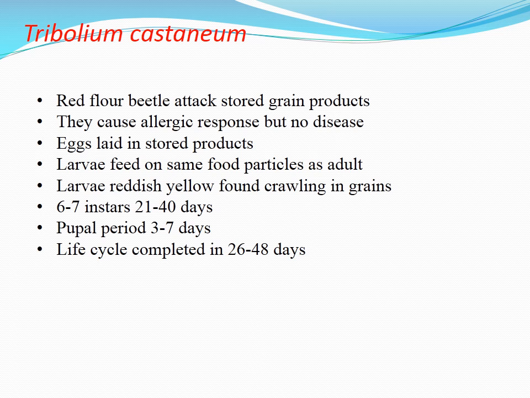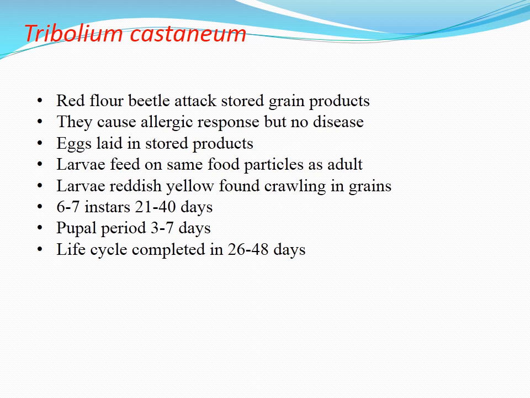The larval stage has 6 to 7 instars and lasts for about 21 to 40 days. The pupal stage takes about 3 to 7 days, where the larva matures into an adult, and the life cycle gets completed in about 26 to 48 days.